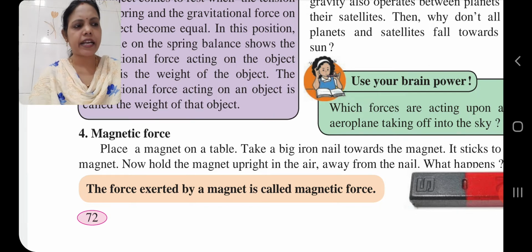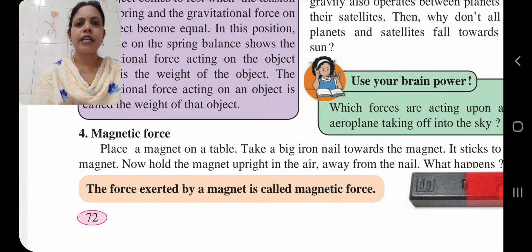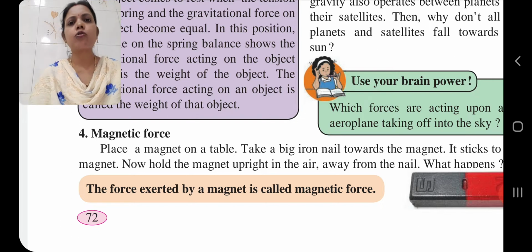The answer to this question is, as we take the magnet away from the iron nail, it does not attract the iron nail, as the magnetic force decreases. The magnet is unable to exert force if the nail is not placed in the range of the magnetic field. If the nail is in the magnetic field area, then only will the magnetic power attract the nail.